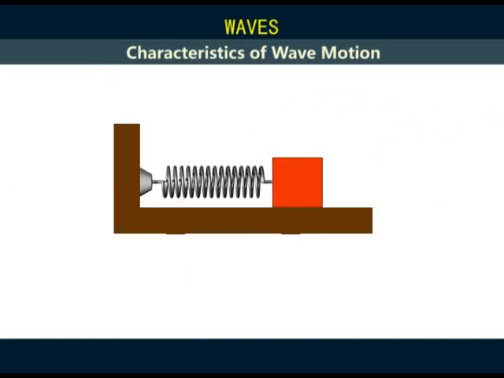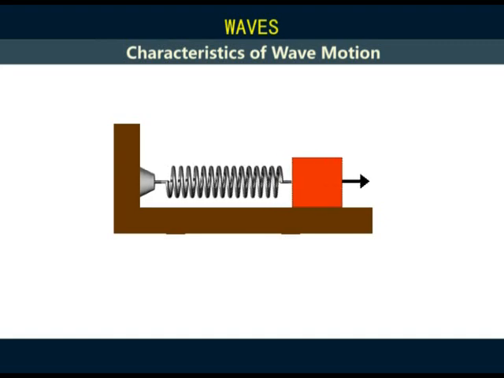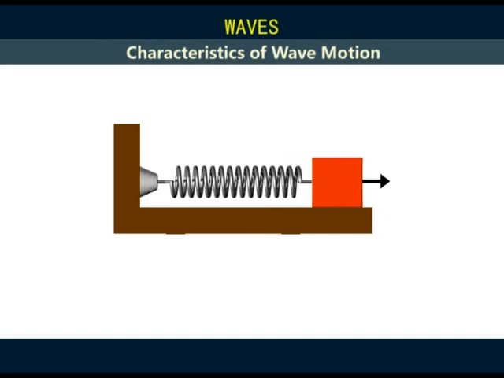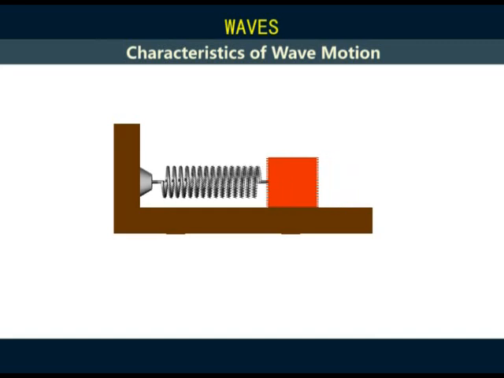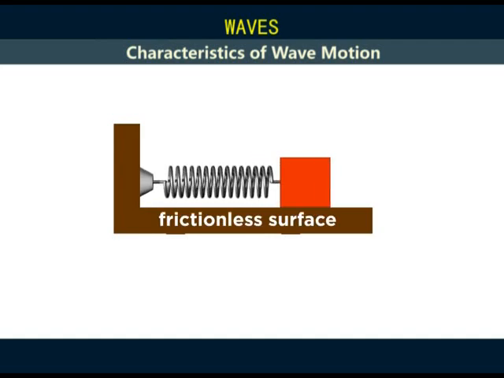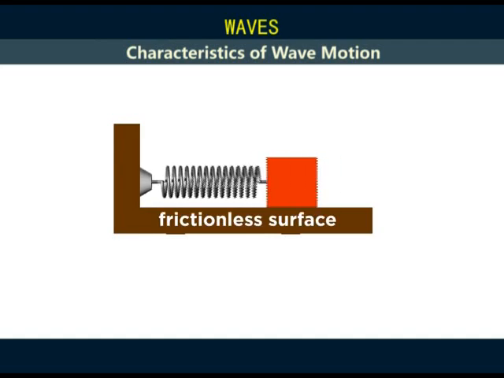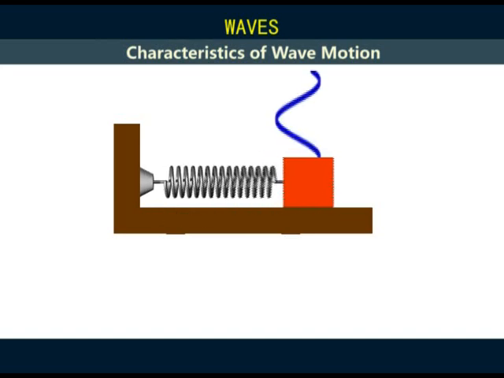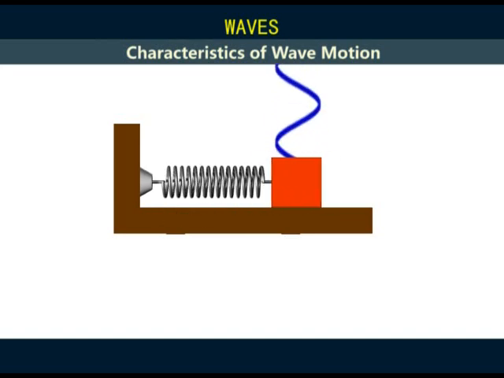Suppose we have a spring attached to a stationary surface, and on the other end of the spring, there is a block of a particular mass. If we pull this block so as to stretch the spring, and then release it, it will vibrate back and forth between the compressed and stretched states. If we assume this surface is completely frictionless and we graph the position of the block against time, it will display a sinusoidal behavior.